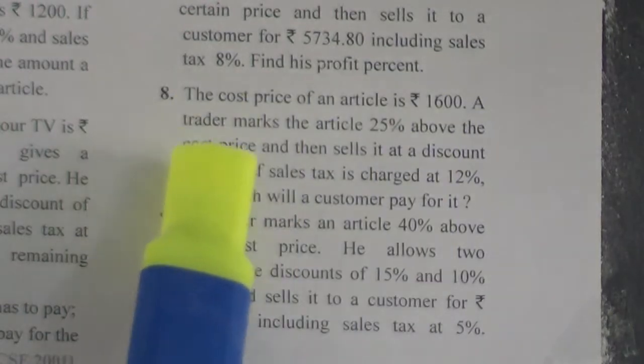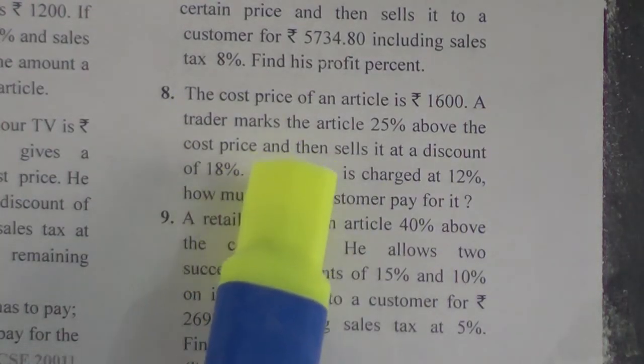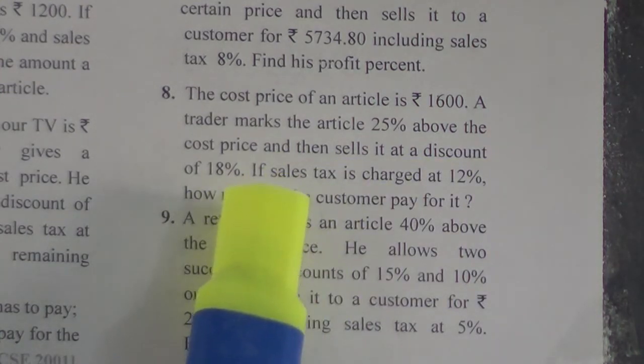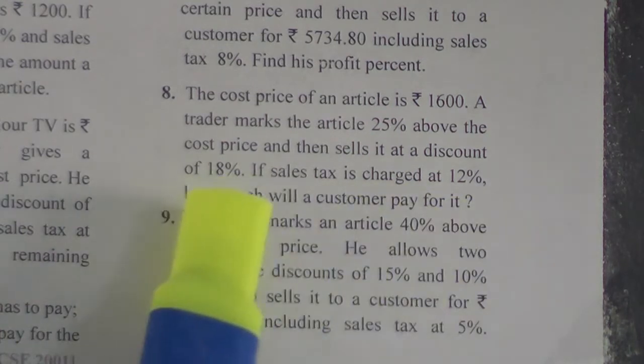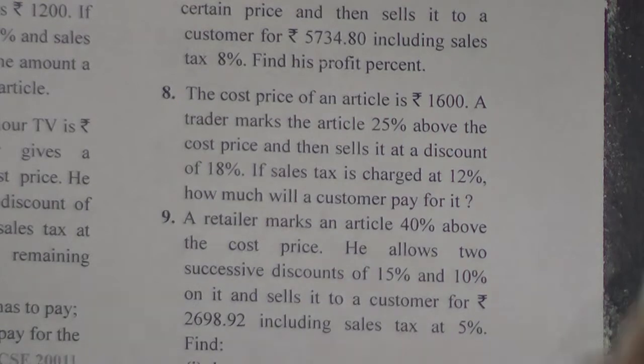The cost price of an article is 1600 rupees and a trader marks the article 25% above the cost price and sells it at a discount of 18%, and sales tax is charged at 12%. Find how much a customer will pay for it.